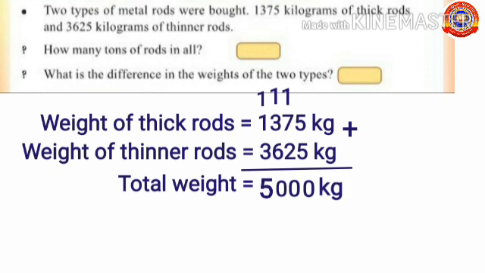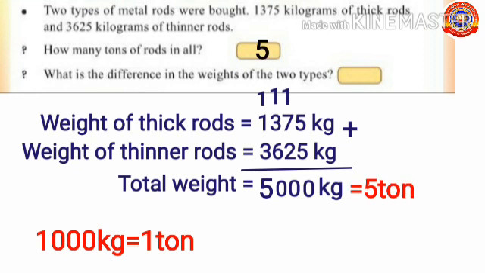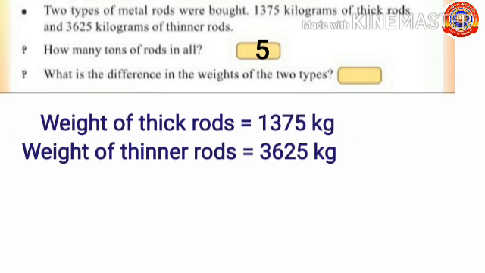So, weight of metal rods equals 5000 kg. Then let's convert these 5000 kg into ton. We know that 1000 kg make 1 ton. So, 5000 kg make 5 ton. How many ton of rods in all? 5 ton.